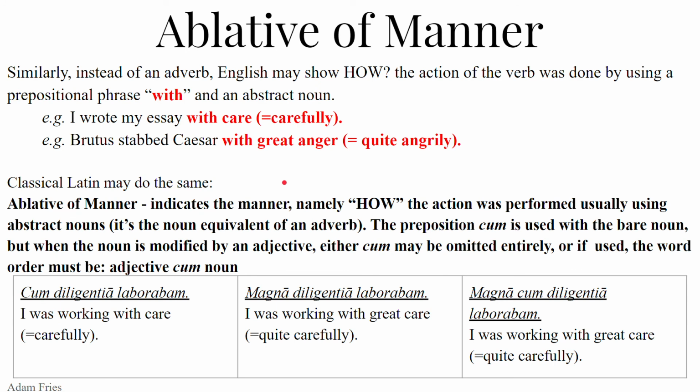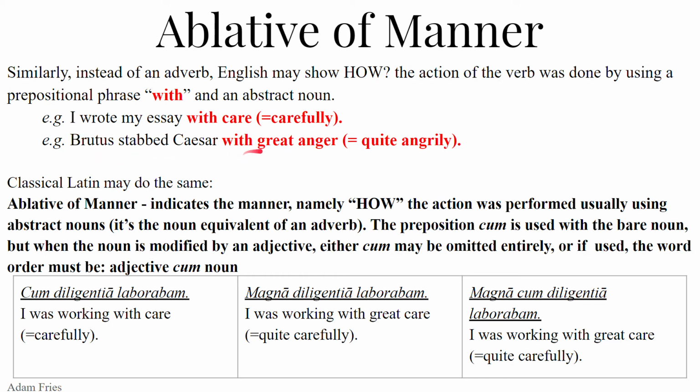Kind of related to this, but also quite different, is the ablative of manner. So instead of using an adverb, English can show how, remember how is an adverb, the action of the verb is done by using a prepositional phrase with and an abstract noun. And we saw this in the earlier lesson on morphology. How did she do the action? How did she work? She worked carefully. She works with great care. We could turn that adverb carefully into with great care. So I wrote my essay with care, which somewhat equals the adverb carefully.